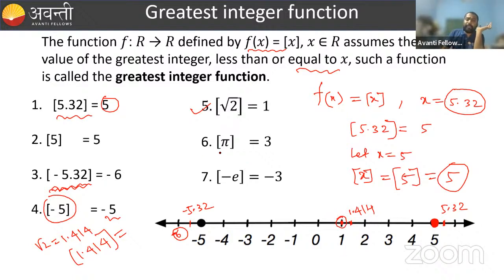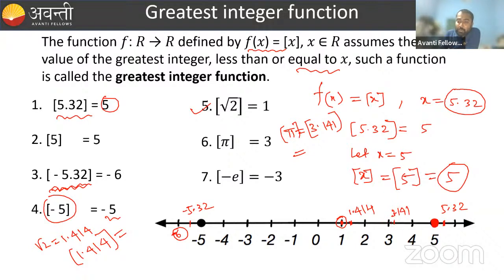Similarly, another irrational number we can take is pi. The value of pi is approximately 3.141. If we take the greatest integer of this irrational number, we are taking the approximate value, 3.141.